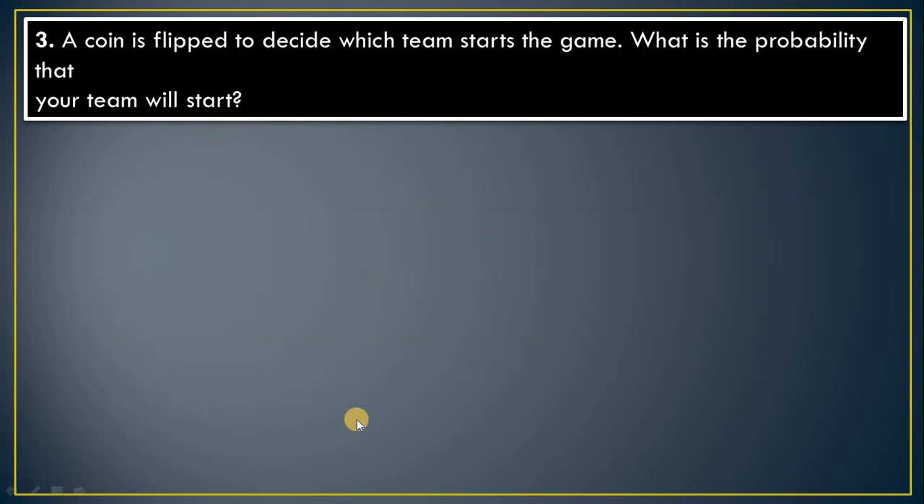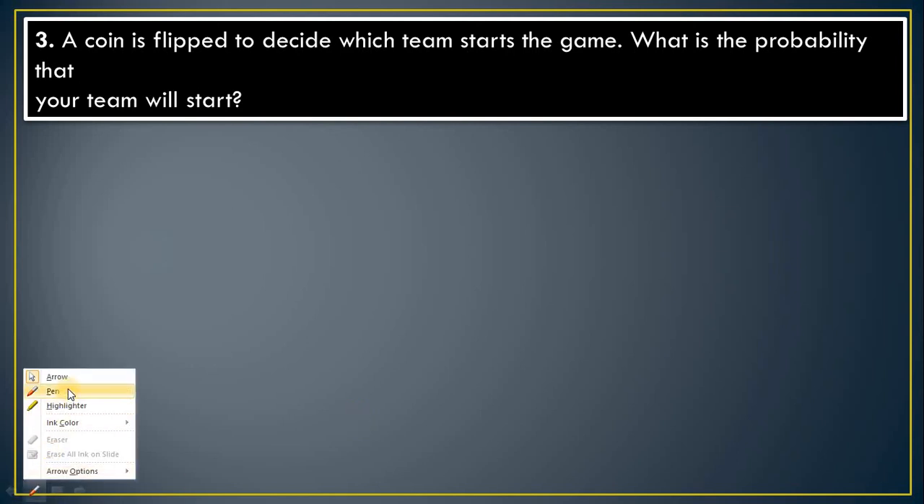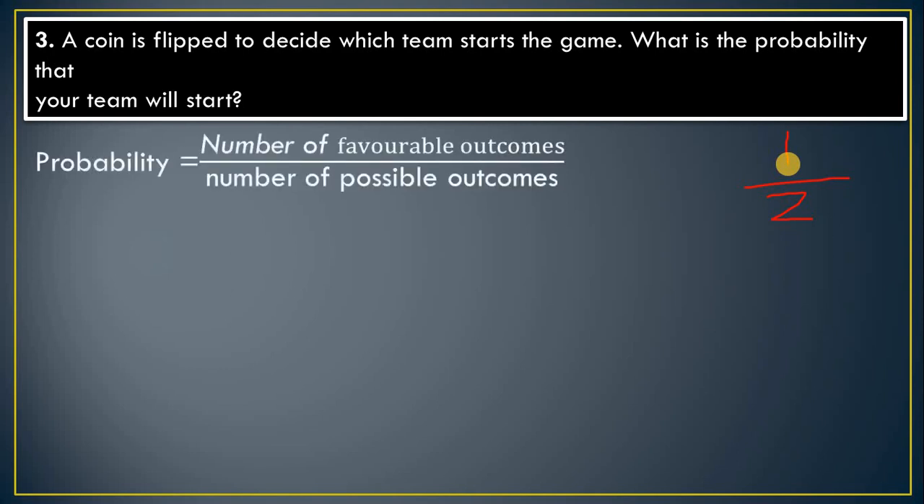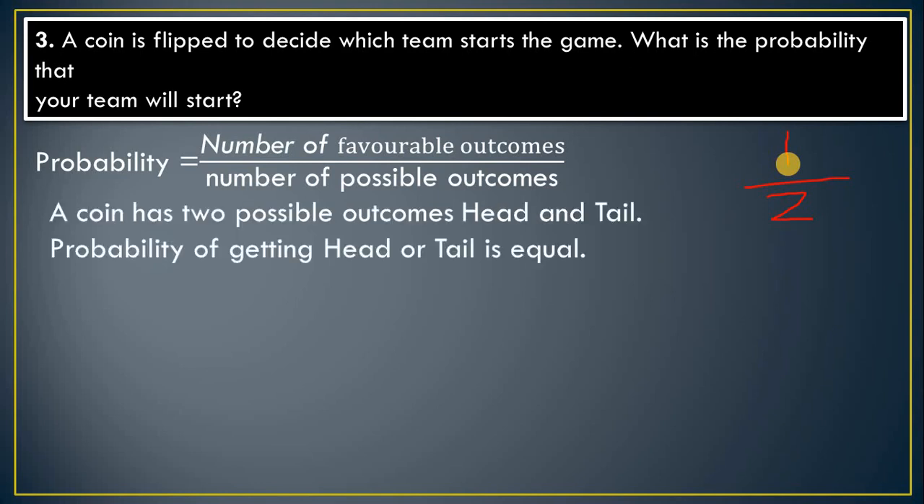Now the third one: a coin is flipped to decide which team starts the game. What is the probability that your team will start? This example is related to head and tail. So definitely the total possibilities are 2. Either head will be there or tail will be there. So your team will start playing, so it is 1 upon 2. How will you solve that? First the formula: the probability of getting head and tail is equal. So P of starting the game is 1 upon 2.